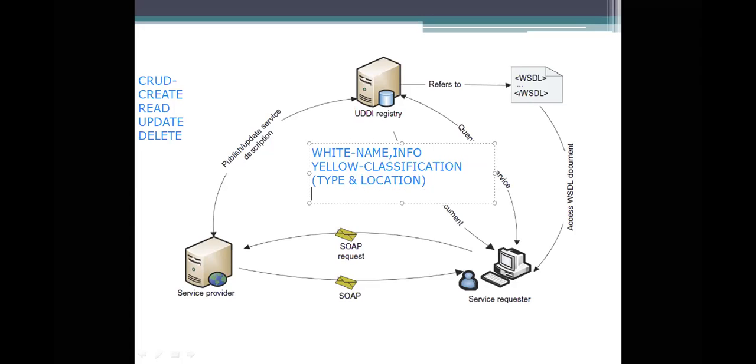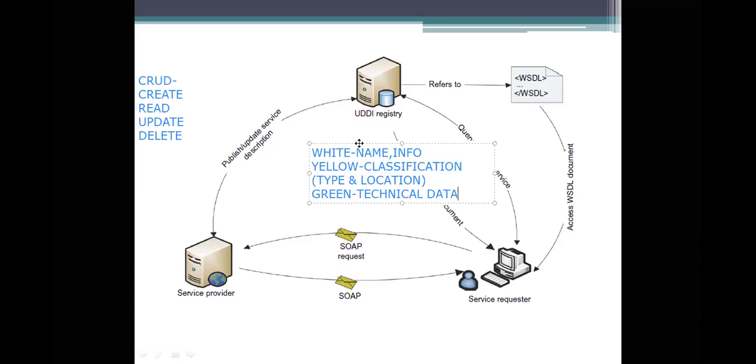And then the last category here is the green pages. The green pages are for offering the services, that is, they are regarding the technical data. The technical data will be stored, processed or maintained by these green pages.